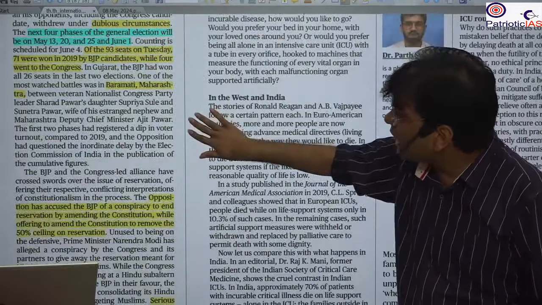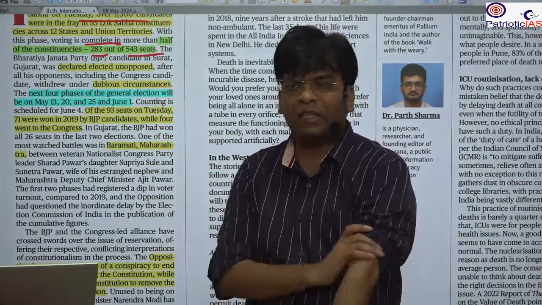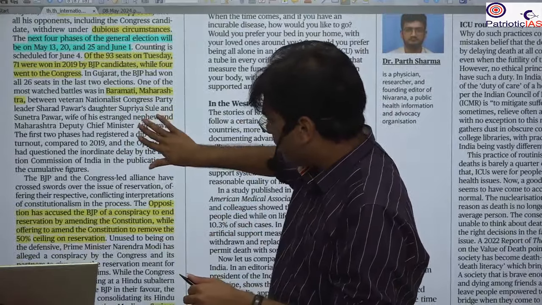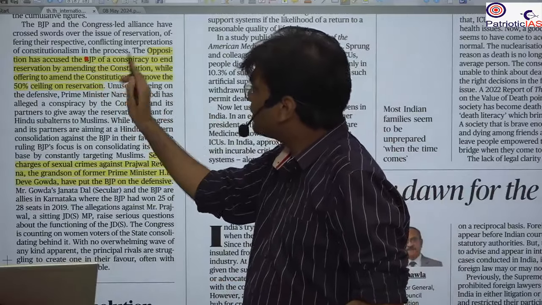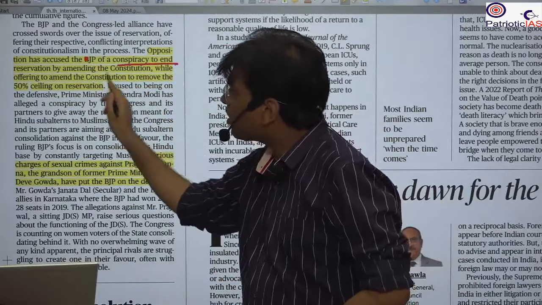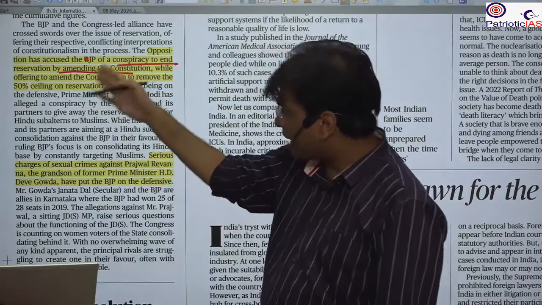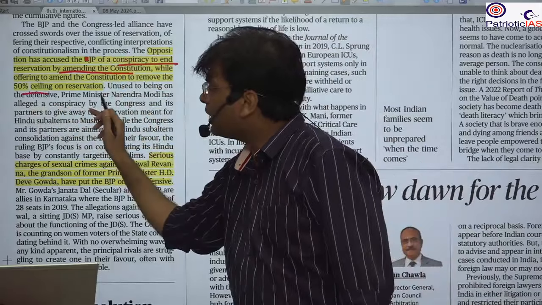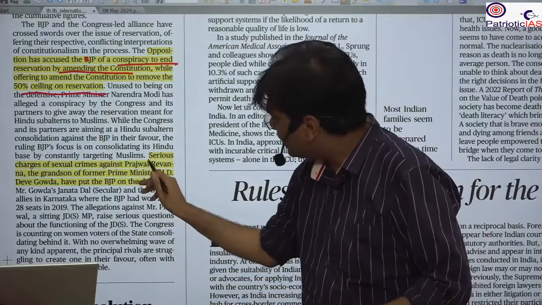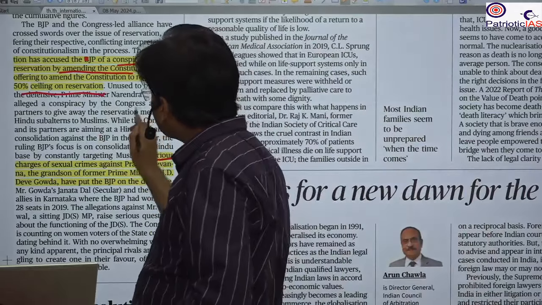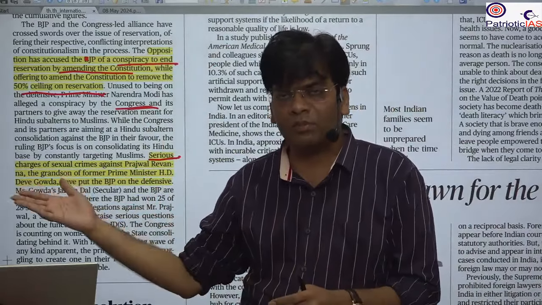Here it is mentioned that there have been many intense allegations against each other. For example, one of the main allegations from the BJP side is that there is a conspiracy by the Congress to amend the constitution. That's why they will be against the BJP, and that they will destroy the reservation of SC, ST and OBC. However, the BJP is alleging against the Congress that the Congress wants to shift all the reservation of SC, ST to the Muslims.